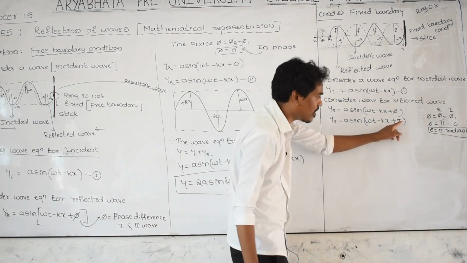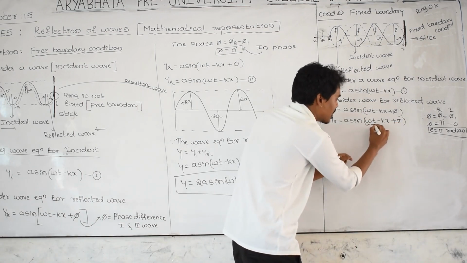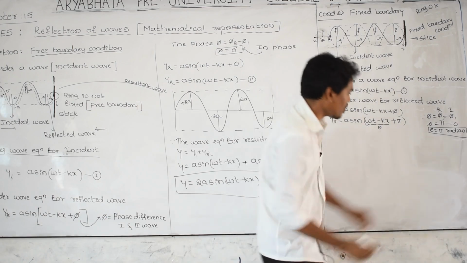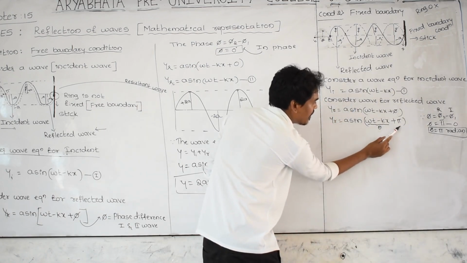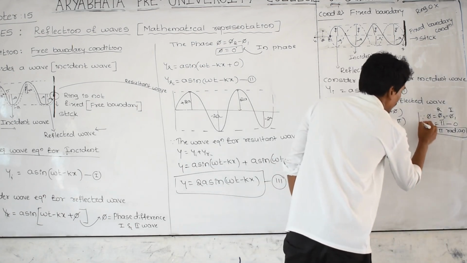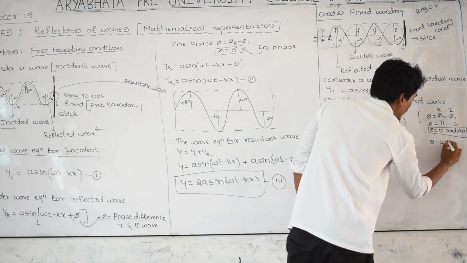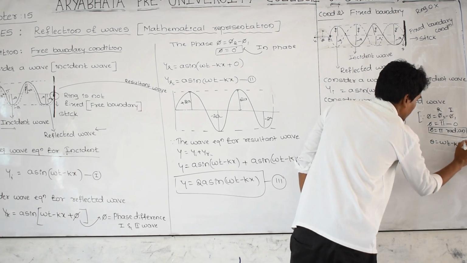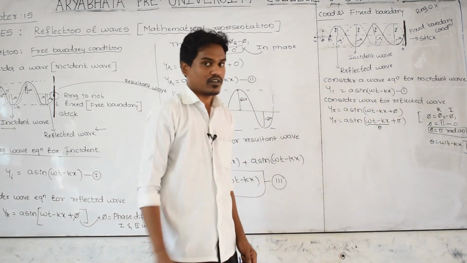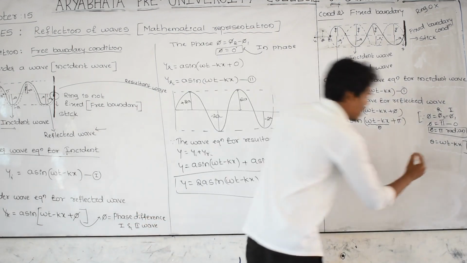As you know very well, 180 plus theta, let us take the whole term as theta. Therefore theta is equal to omega t minus kx. Consider this one: 180 plus theta means the third quadrant, that is the third quadrant.